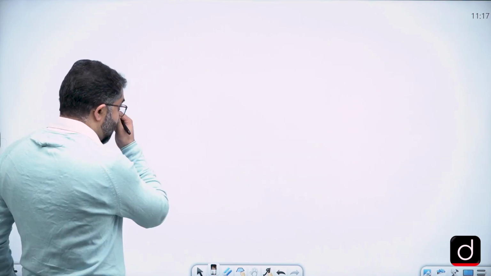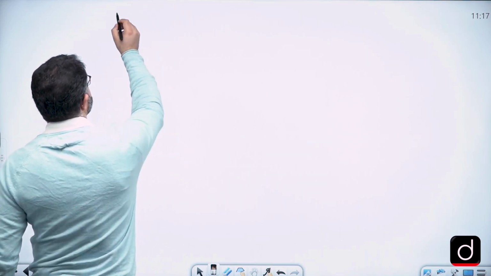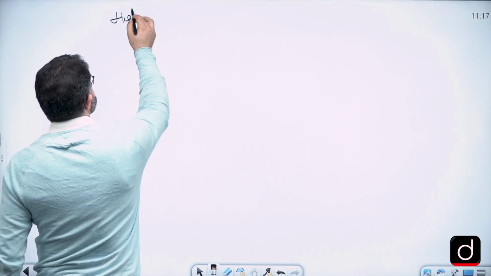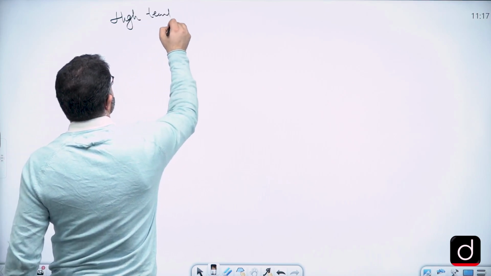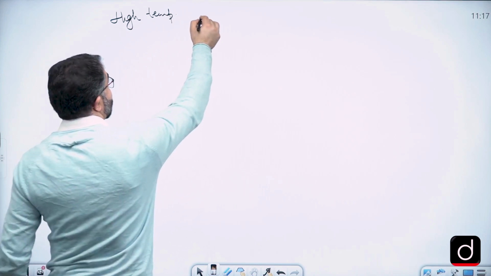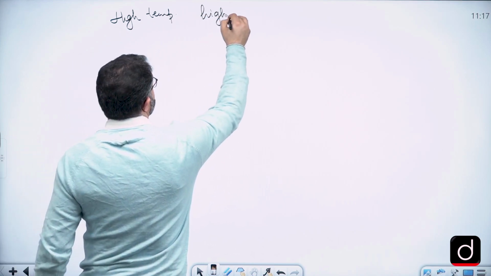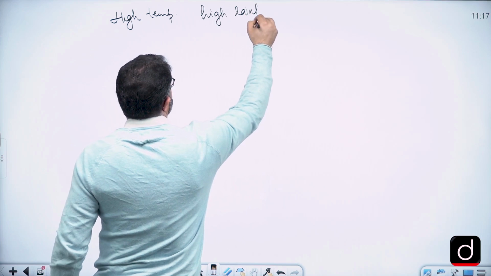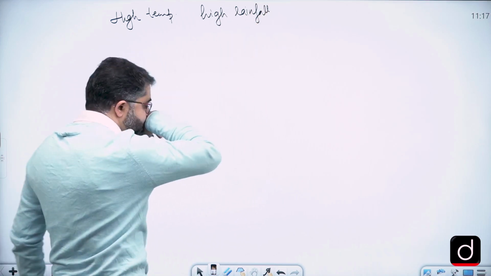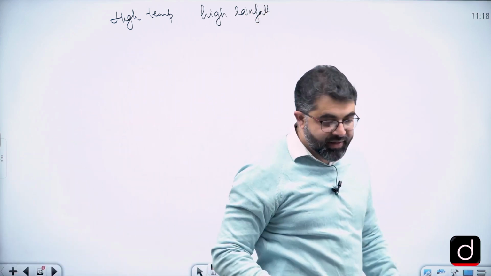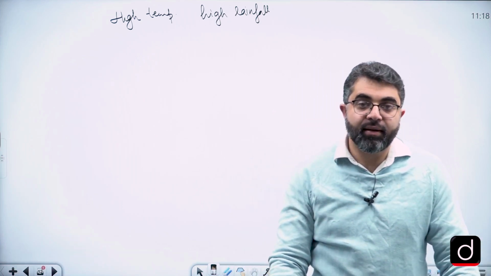Okay. Then let's see, now we'll consider regions of high temperature, like tropical conditions, and high rainfall. High temperature and high rainfall.